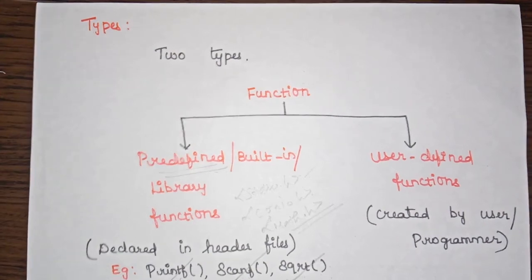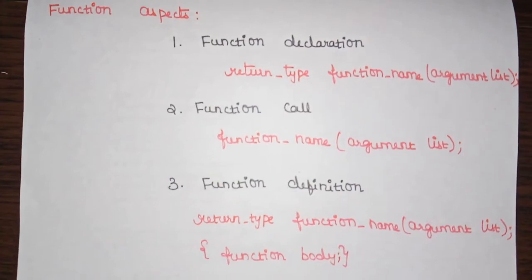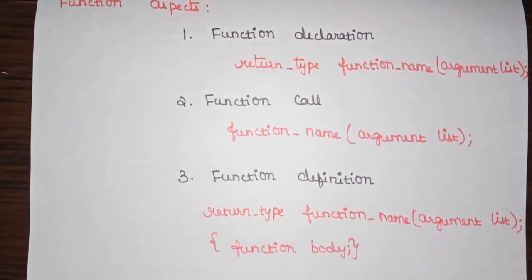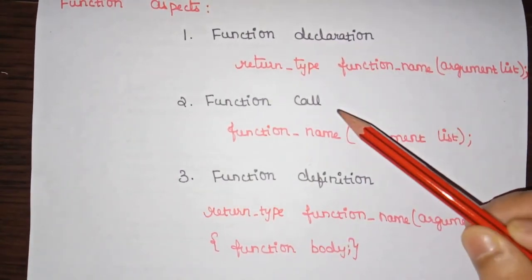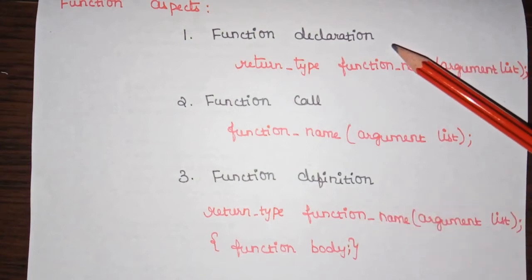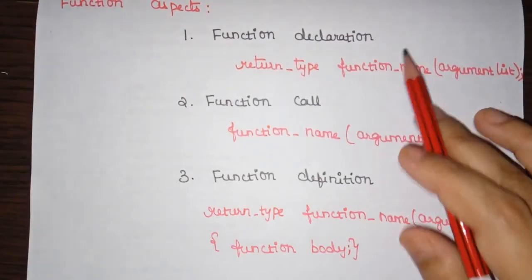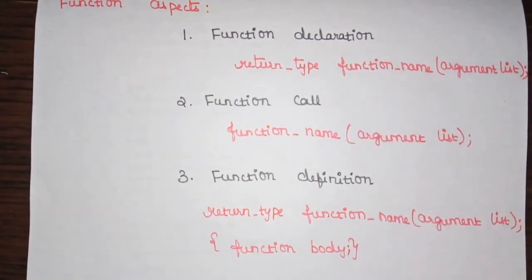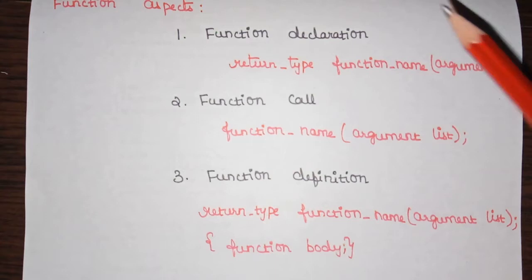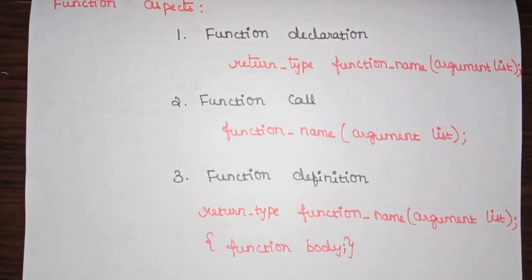And now we'll see some of the function aspects. When we say function aspects, there are three: function declaration, function call, and function definition. Whenever we are using a function, we should use all these three in a program. That is, we should have a function declaration, then a function call, and finally a function definition.